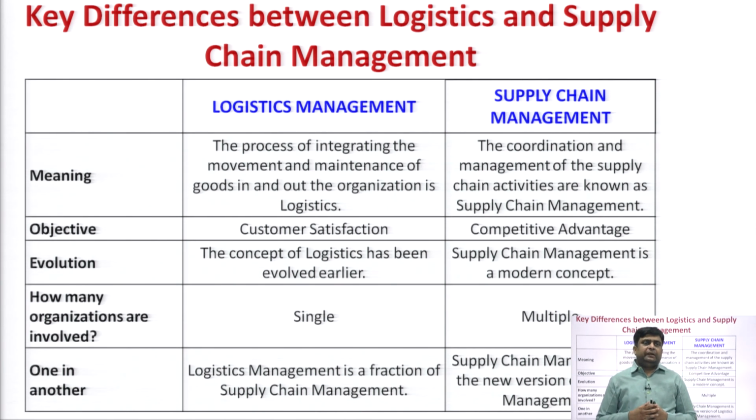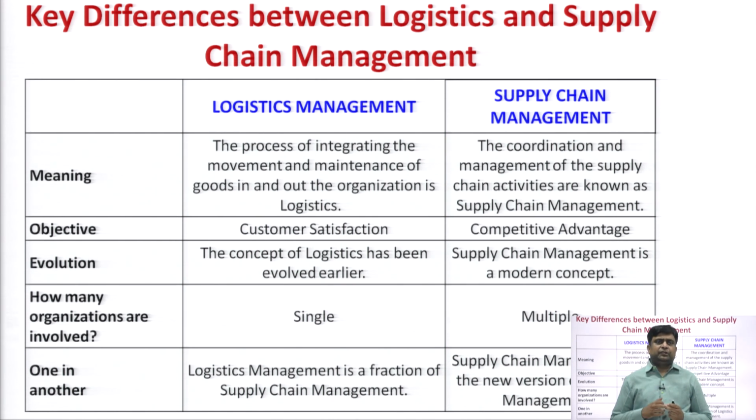Okay. How many organizations are involved in logistics management? A single organization is involved, like you are dealing with the manufacturer or the supplier, means any one organization will control it. If you want to deliver the product to the customer, and Amazon is the middleman managing the logistics part, then this company will be responsible for that. So, a single party is responsible for managing the logistics part.